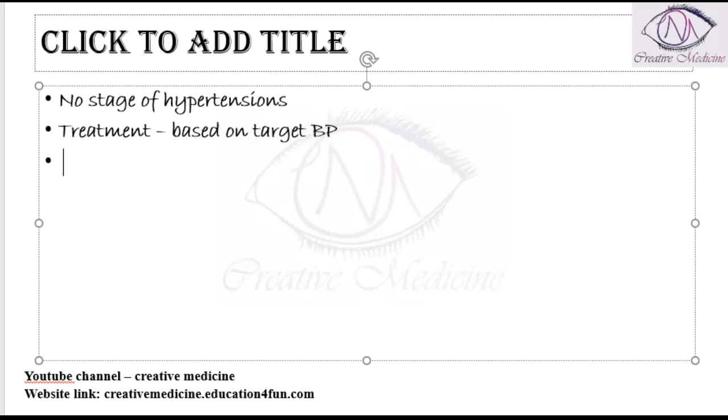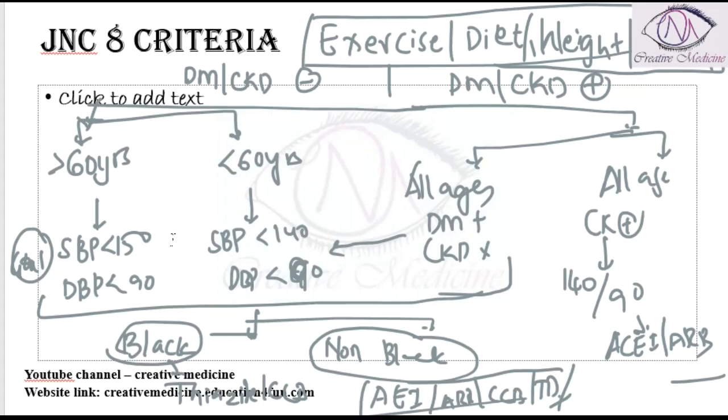The target blood pressure is always 140 by 90, except in elderly patients, where the target blood pressure should be less than 150 by 90. That is what we have seen here, right? Only in elderly patients who are more than 60 years, the blood pressure target is 150 by 90. For the rest, it is 140 by 90 only.